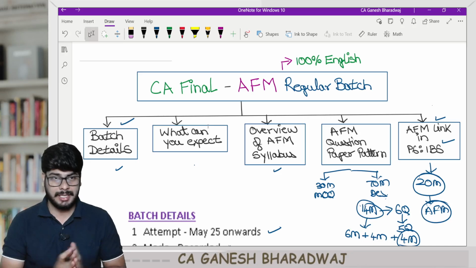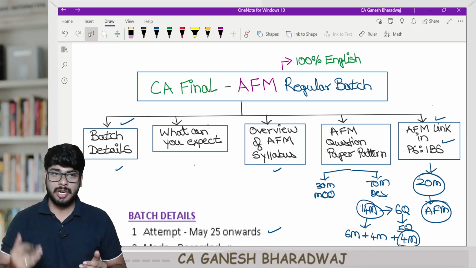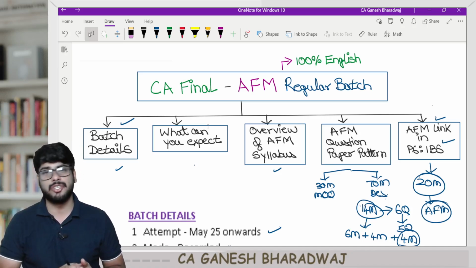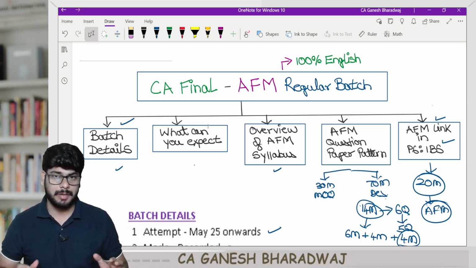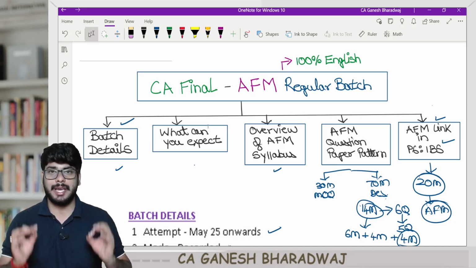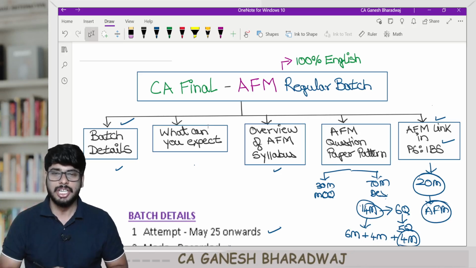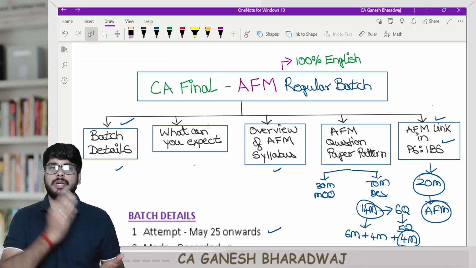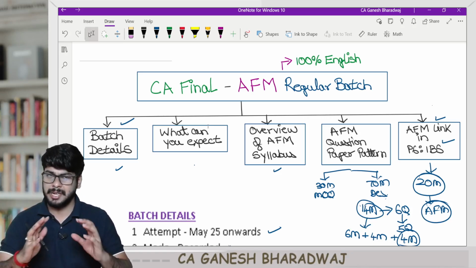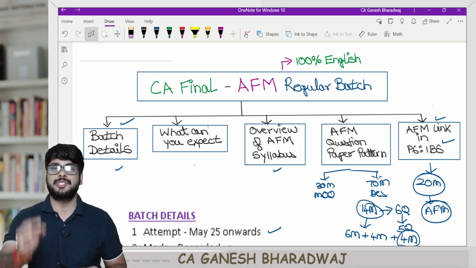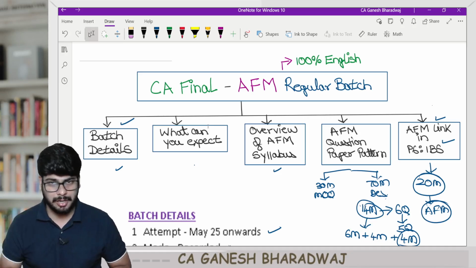And of course, guys, there might also be a doubt for some students. Sir, only if I watch lectures will I be able to crack this particular AFM paper? Absolutely not, because in my opinion, CA exam is a self-study course. CA is a self-study course. So if you feel that you can figure out things by yourself, and just by going through every single page of the study material, you will be able to crack it, absolutely fine, you will be able to do it. Then why do we have a regular batch, sir?